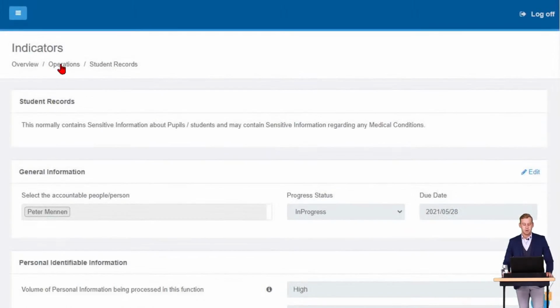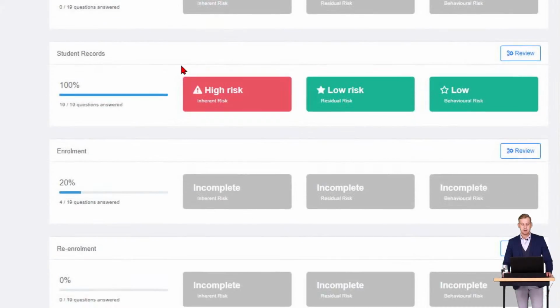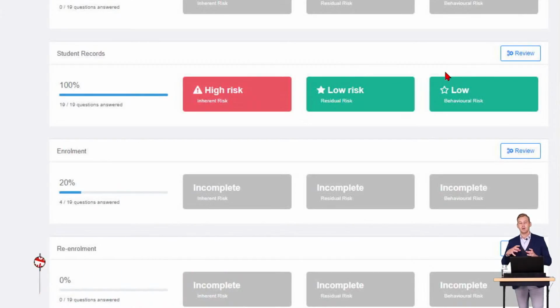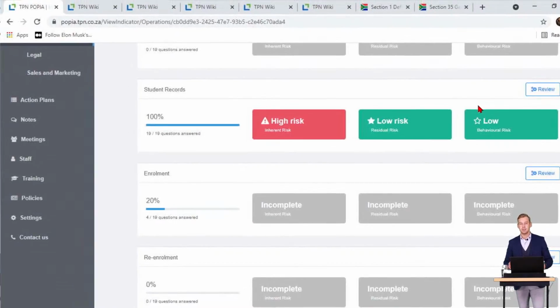So when I go out of this and I go back into my operations function, we can see that we have finalized my student records. We can see that the inherent risk is high. The reason for that is because we're obviously processing a high volume of personal information, and it does contain some different categories of personal information that I need to have a look at. The residual risk is low. That's a result of all the control measures that I've already got in place. And the behavioral risk is also low because I've answered all those POPI questions, the 8 pillars of lawful POPI questions, in the affirmative, saying that I am complying with the different provisions of POPI with regards to student records.